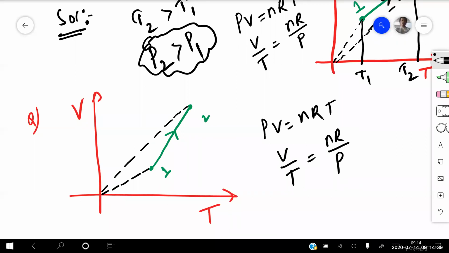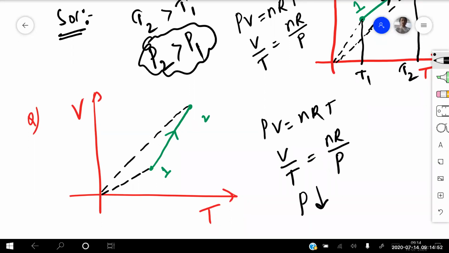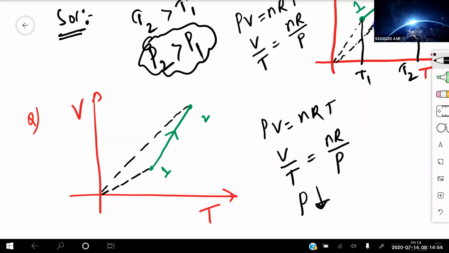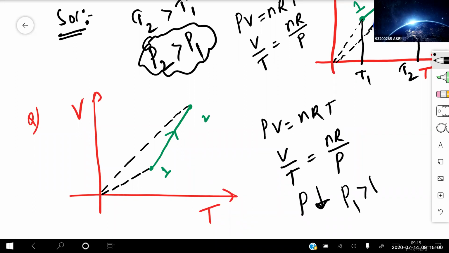Yes, sir. Now what is the relation between V by T and P? It is inversely proportional to P. Yeah, inversely proportional. That means when you're going from 1 to 2, what is happening to the pressure? It's decreasing. Pressure is decreasing. That means what will you write as the relation? P1 is greater than P2. P1 is greater than P2.